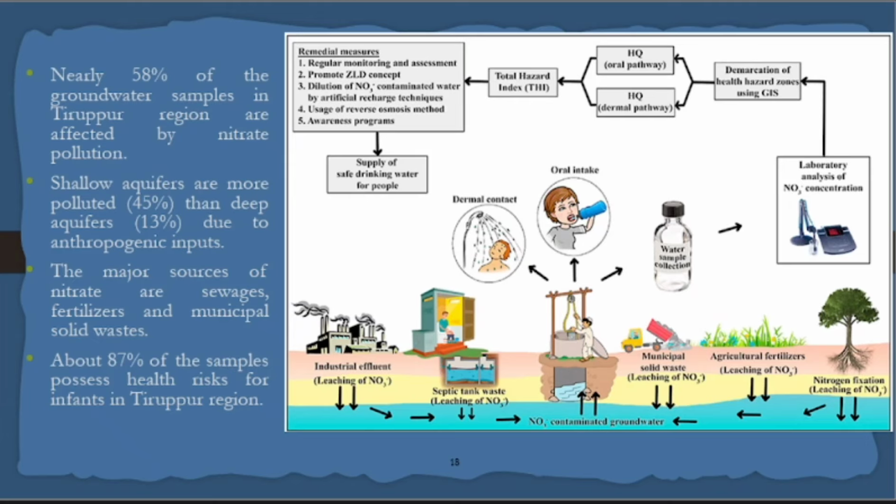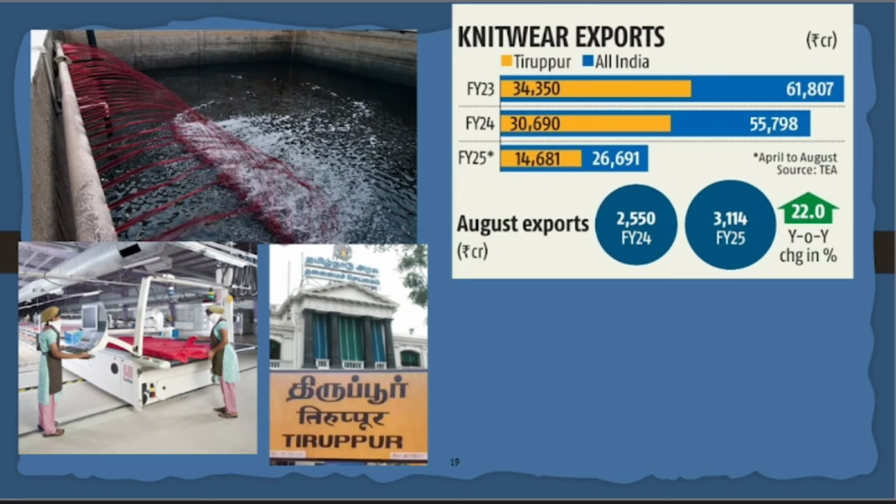The major sources of waste mean they cannot consume the water or use it for their daily household purposes either. This is a report according to 2024. Throughout India, for the textile industry, this much crore they are earning. Only one district has half of India's textile manufacturing. They depend on only one district for half of textile manufacturing in 2025 also.